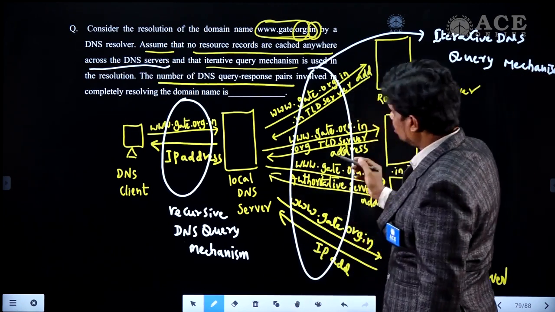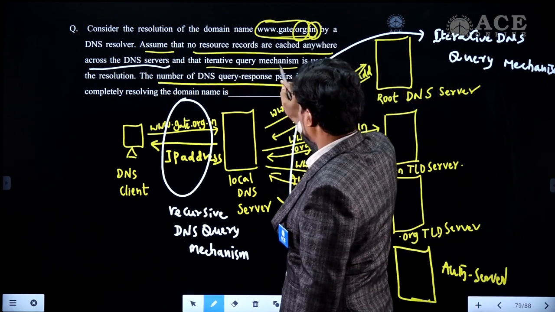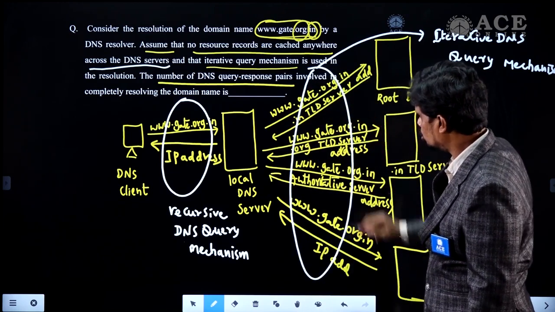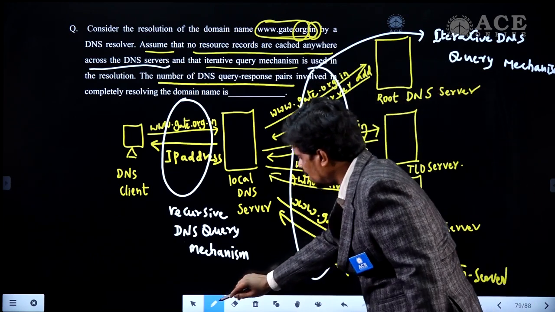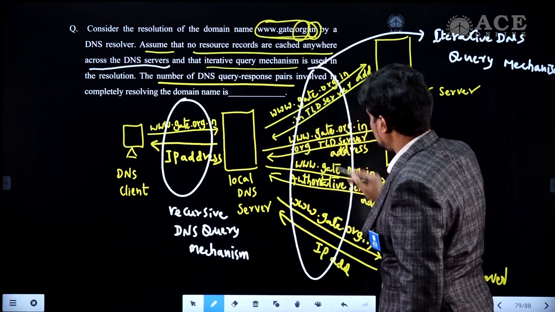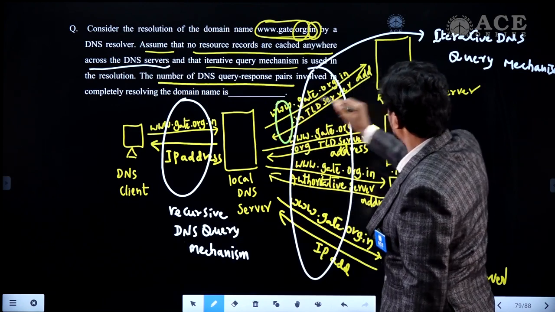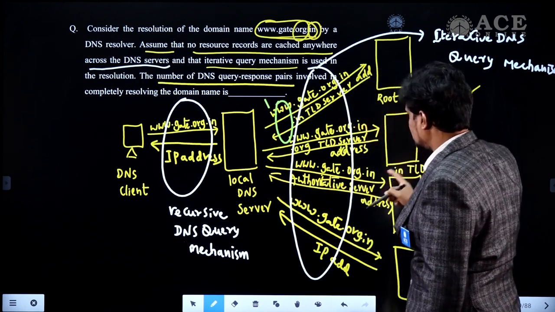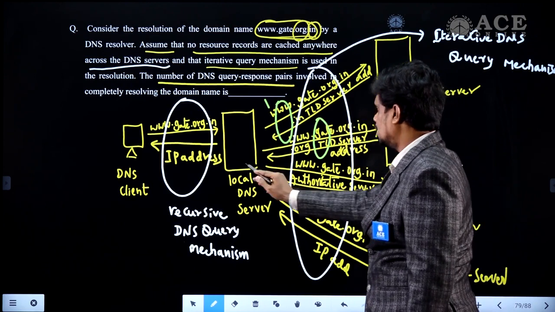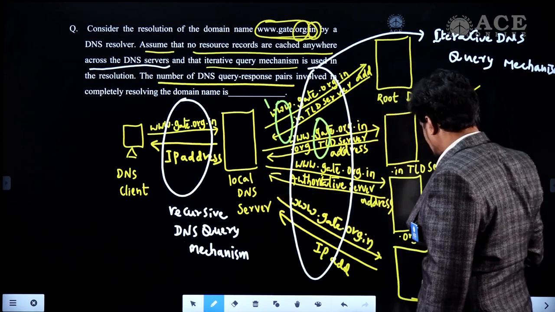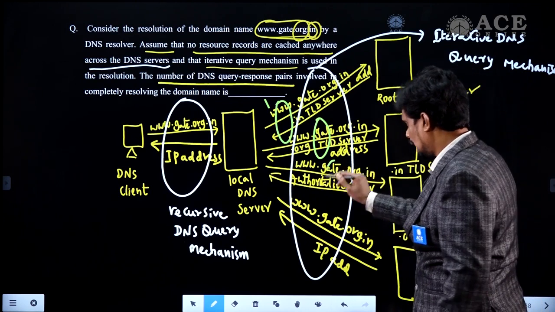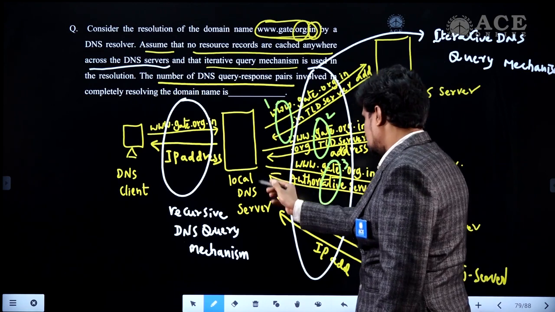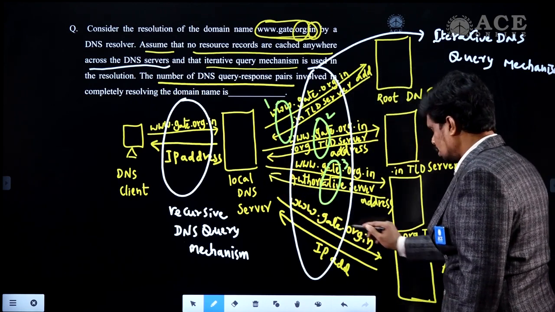As the question asks about the iterative query mechanism and DNS query response pairs, look at how many pairs we have. The interaction between the local server and the root server is one pair. The interaction between the local DNS server and the .in server is the second pair. The interaction with the second level TLD server is the third pair, and the interaction between the local DNS server and the authoritative server is another pair.